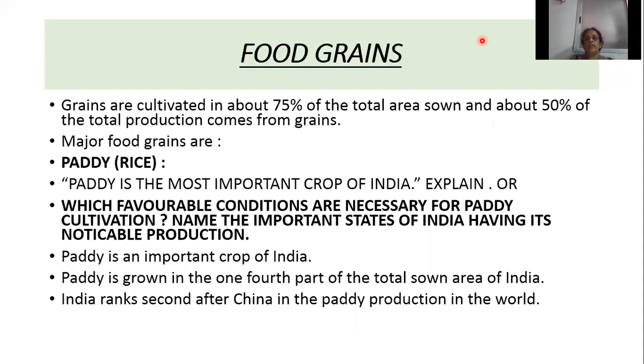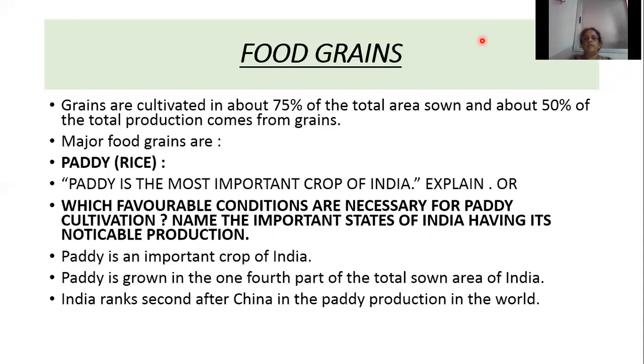So among all the food grains, paddy is the most important crop of India. And in India, paddy is cultivated in 1/4 of the total net zone area of India. Land which is used for cultivation, out of that, 1/4 part is cultivating paddy. China ranks first and India ranks second in the production of paddy. So which country ranks first and which country ranks second in the production of paddy? China ranks first and India ranks second.